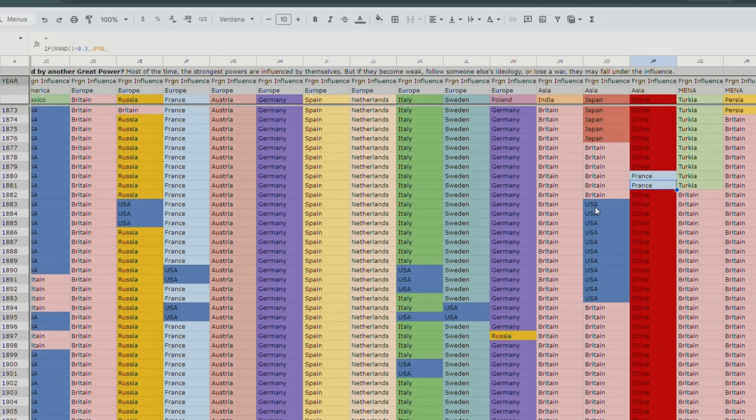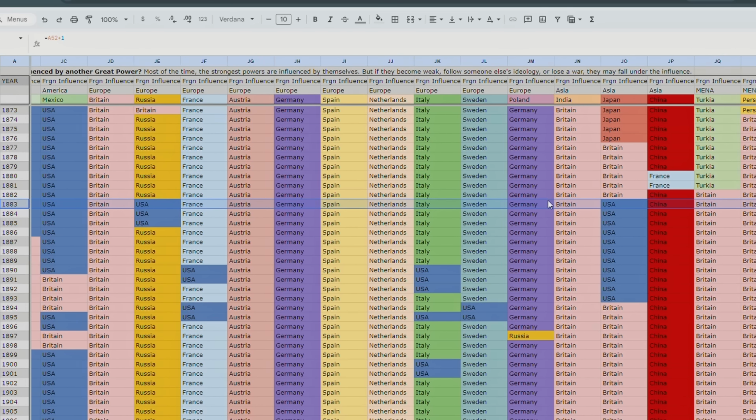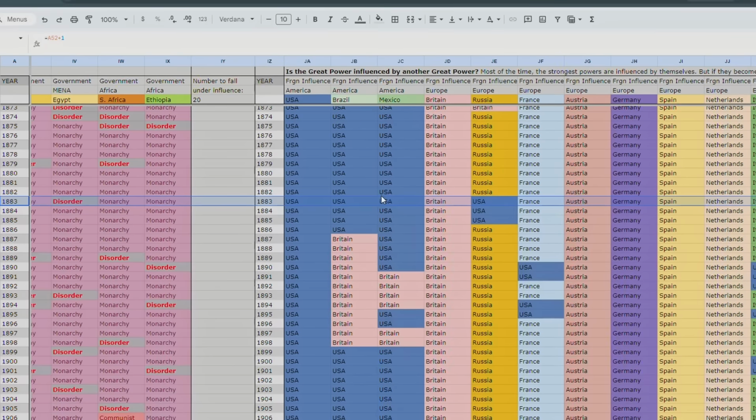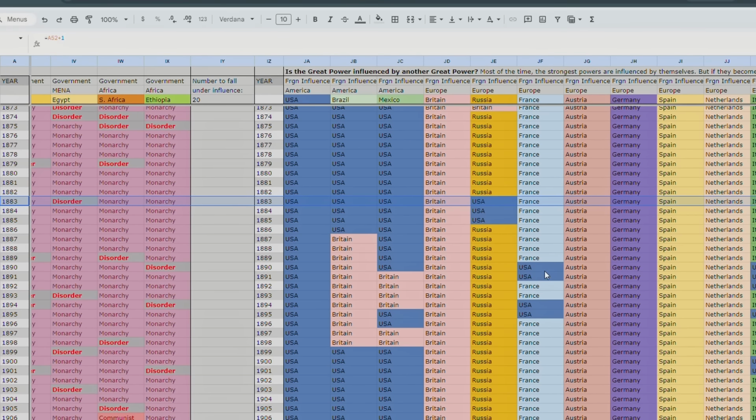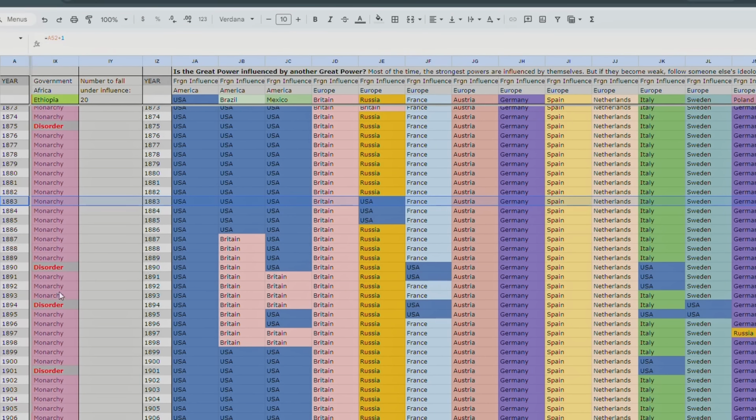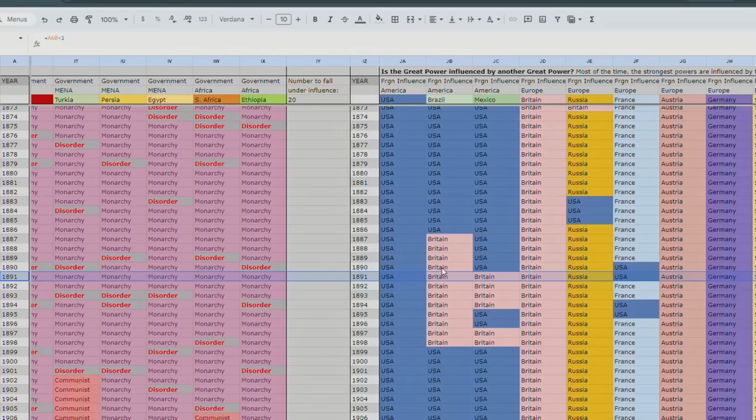America influenced Japan. Look at that, that's pretty close to real life when America sent those gunships over to Japan. Look at that. So Russia probably lost a war against America and had to pay debts. France, okay, so this is a case where France, being a republic, probably fell under the sway of their fellow Republican government, America. So maybe France toppled their monarchy and they wanted to take inspiration from America. Or maybe they just